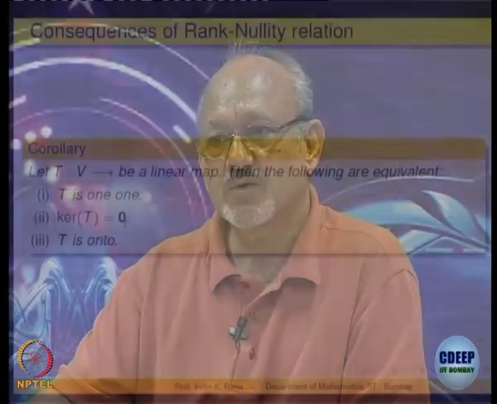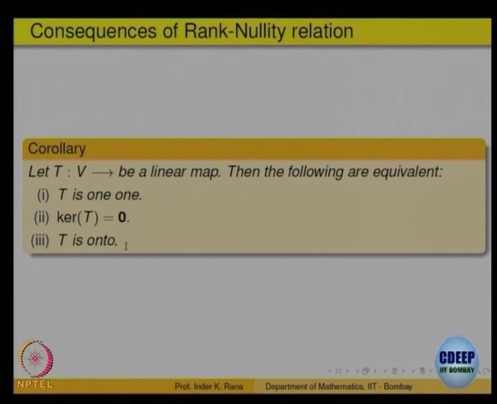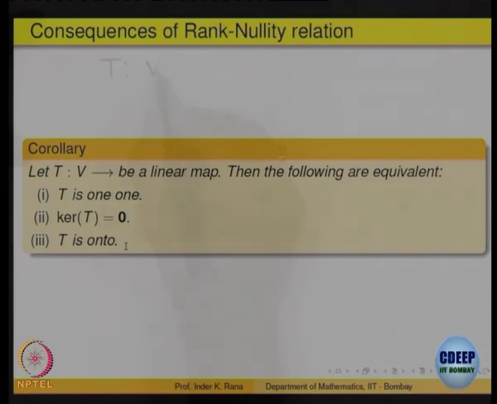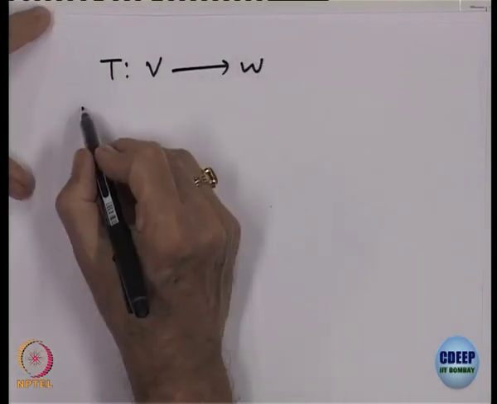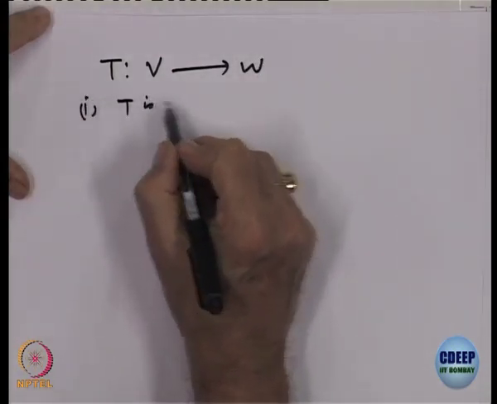You can have functions which are 1 1 but not onto, functions which are onto but not 1 1, and both also. But for a linear transformation, it is very nice that if it is 1 1, then that is the same as saying the kernel is equal to 0, and that is the same as saying T is onto. So, a linear transformation, if it is 1 1, must also be onto, right. It cannot have only one of the properties. Let us see a proof of that. So T is a linear transformation from V to W. Let us assume one, that T is 1 1.